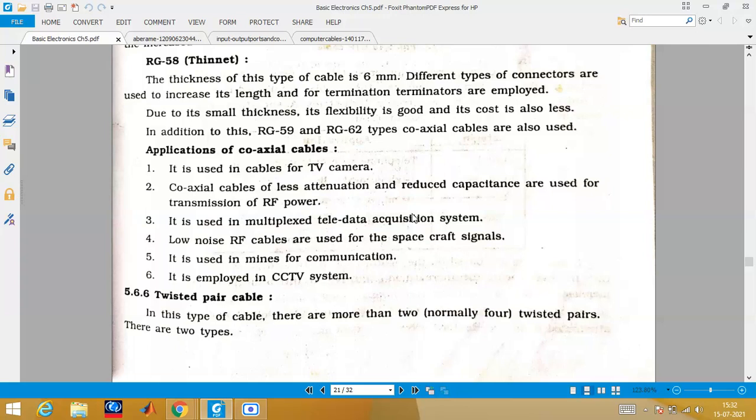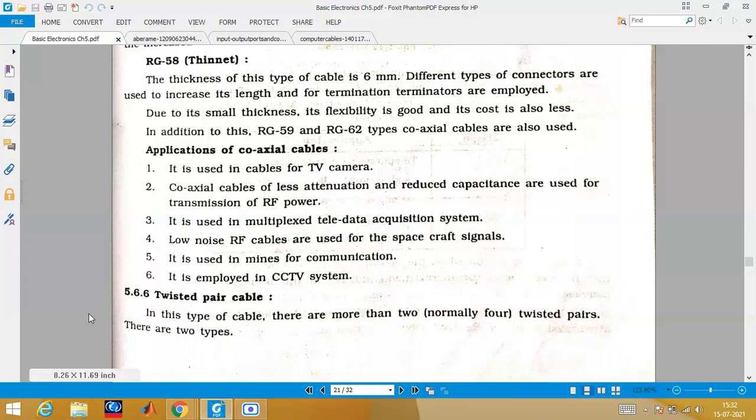अगर आपको कभी opportunity मिले, just cut a piece of that wire, and you can see there is a black PVC coating. If you cut further, you will find a plastic coating. Then if you cut further, you will find some mesh type of net. Then inside of it there is a copper cable, which actually carries your signal.